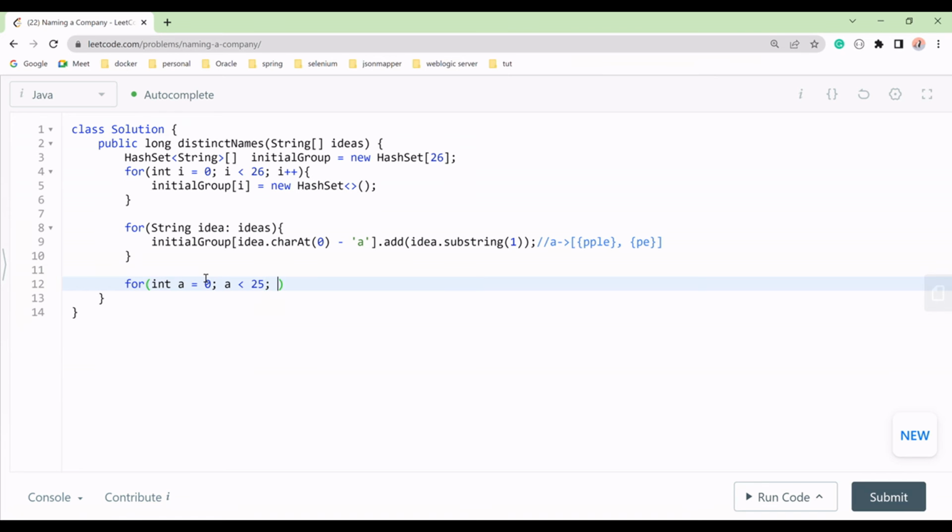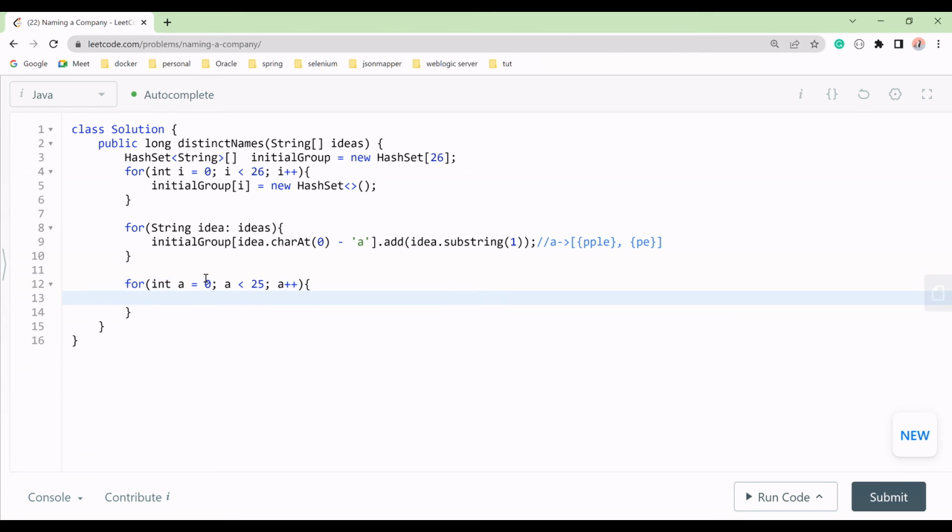And then a plus plus. 26 groups will be there, we can go, but we'll go to less than 1 less, because we have to do calculations, right? Because we have to take the pair, the adjacent pair, and that's where we take less than 1. So this is our a.